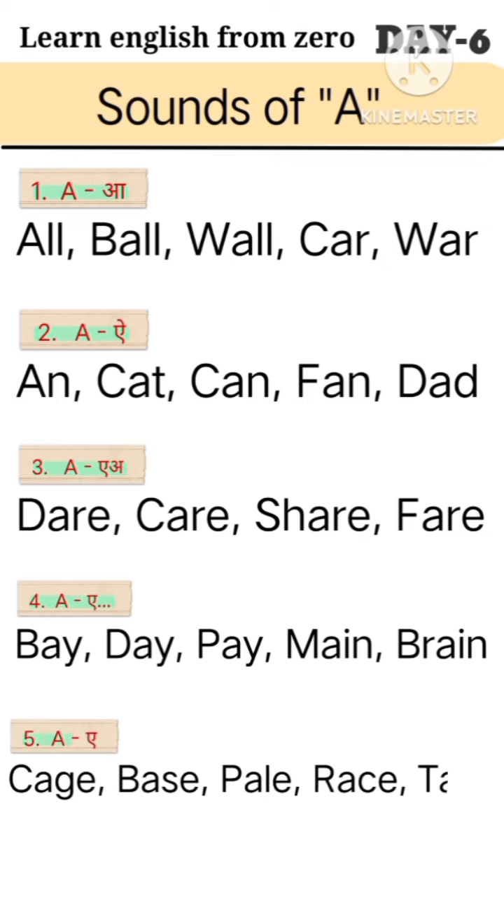Rule 5. When a is followed by a consonant and then e, a also sounds like a long a. Example: cage, base, pail, race, tape.